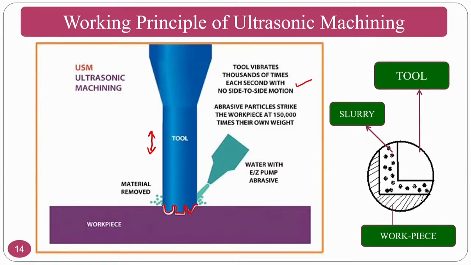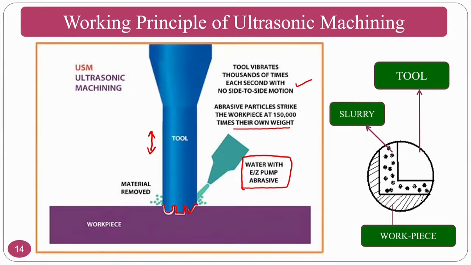Abrasive particle strikes the workpiece at 1.5 lakh times its own weight. That means that the kinetic energy that it gains will have impact on the workpiece, and the workpiece removes the material in the form of brittle fragments. Okay. Normally the slurry, if you see, water along with the abrasive particles is fed here.